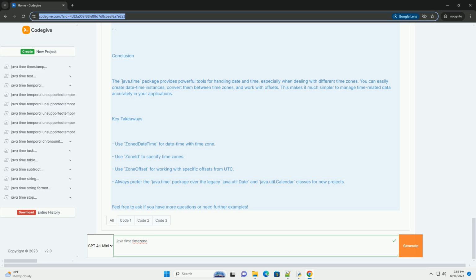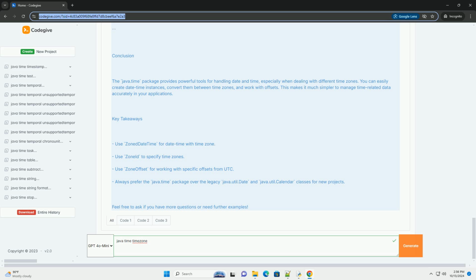Conclusion. The java.time package provides powerful tools for handling date and time, especially when dealing with different time zones. You can easily create date-time instances, convert them between time zones, and work with offsets. This makes it much simpler to manage time-related data accurately in your applications.